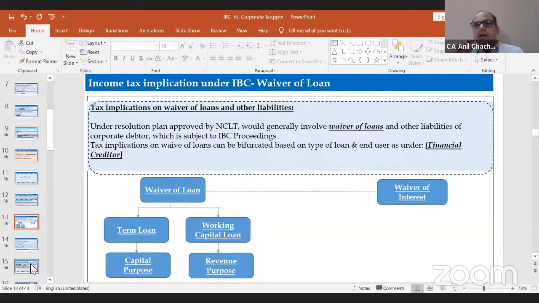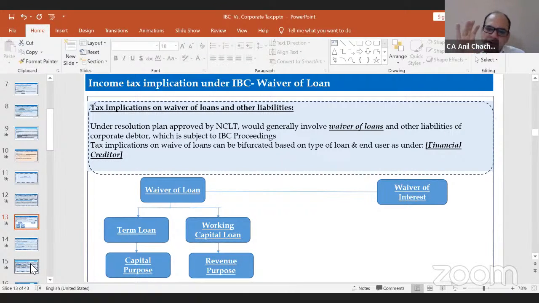Now, it's a very interesting one related to the waiver of loan, because under the IBC, the major chunk of the item is relating to the waiver of loan part, right? Because the companies are already in stress mode, they can't pay their loan. That's why they have gone into the resolution process of the IBC code. So the major item relating to the waiver of the loan: 1,000 rupees is my debt, and suppose 400 is my proposed resolution plan, pertaining to debt only.